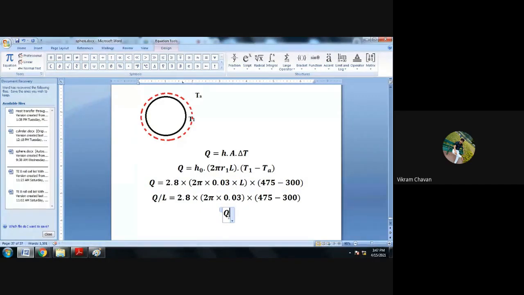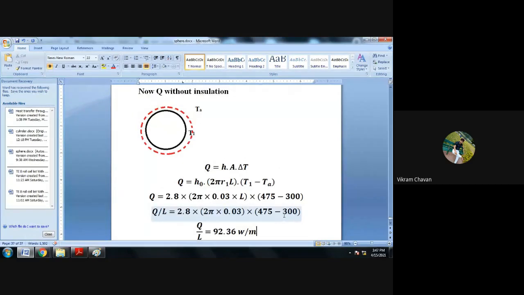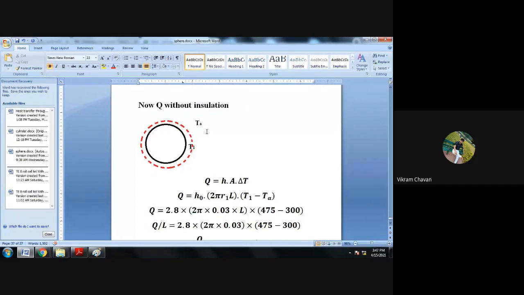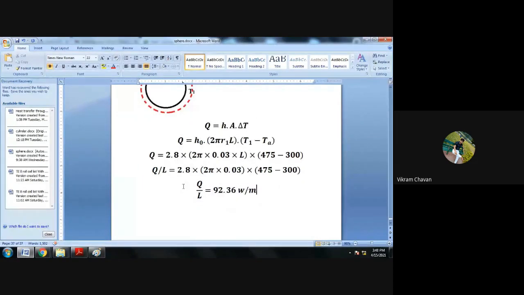So Q by L you are getting as 92.36, and its unit is watt per meter. Okay, is everyone getting how to solve the problem on critical thickness of insulation or critical radius of insulation? That will be your final answer.